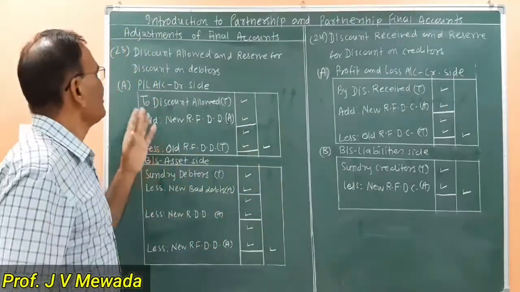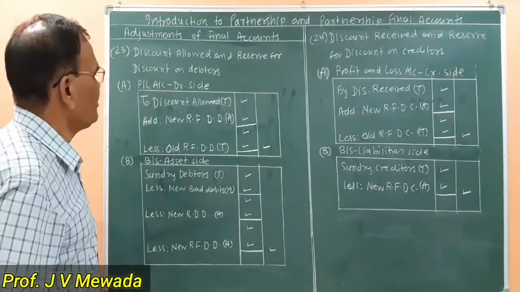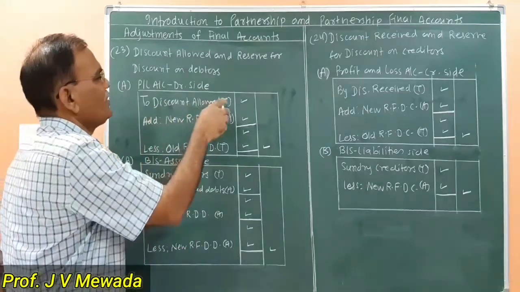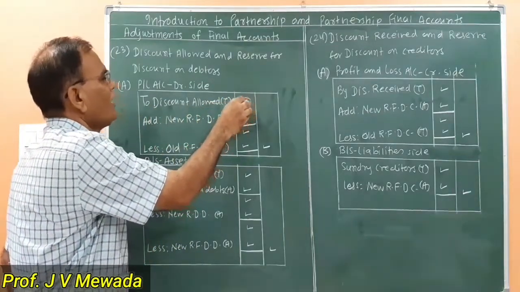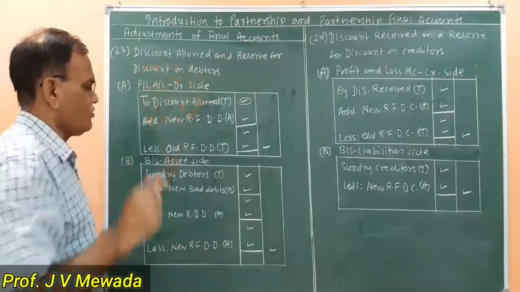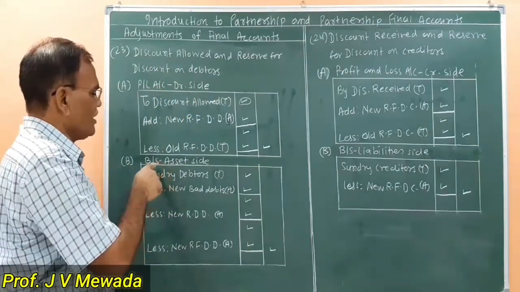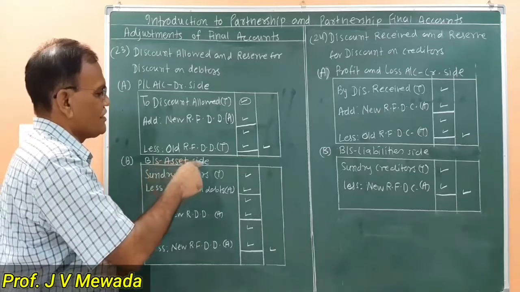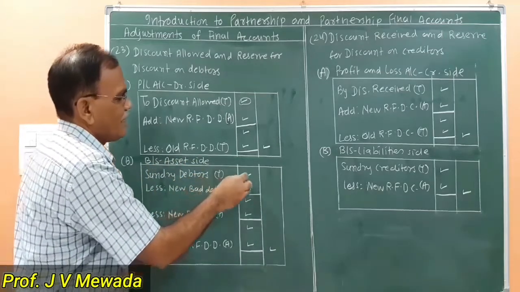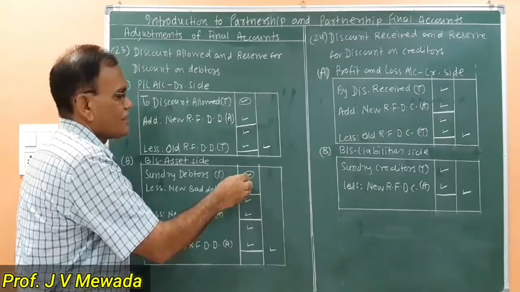Now here adjustment 23, discount allowed as per trial balance. So we are going to write on the debit side of profit and loss account. And sundry debtors we are going to write as per the balance sheet on the asset side. Debtors as per the trial balance we are writing on the asset side.